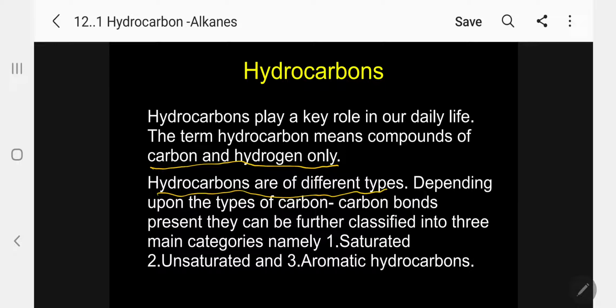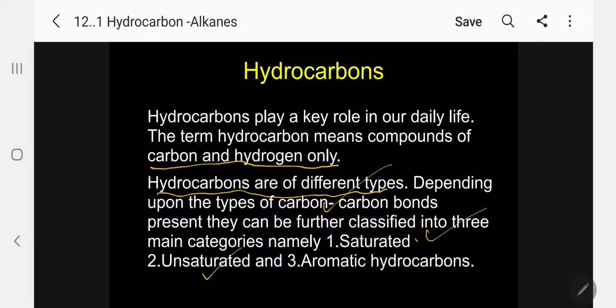Depending upon the types of carbon-carbon bonds present, they can be further classified into three main categories, namely saturated hydrocarbon, unsaturated hydrocarbon, and aromatic hydrocarbon.